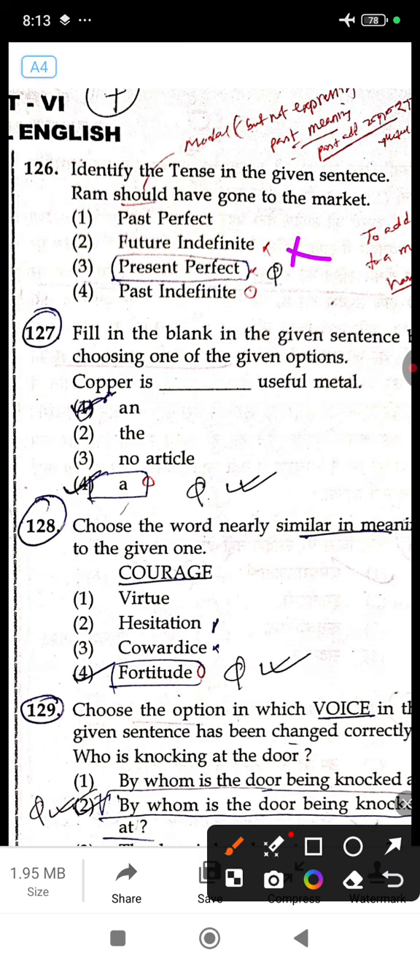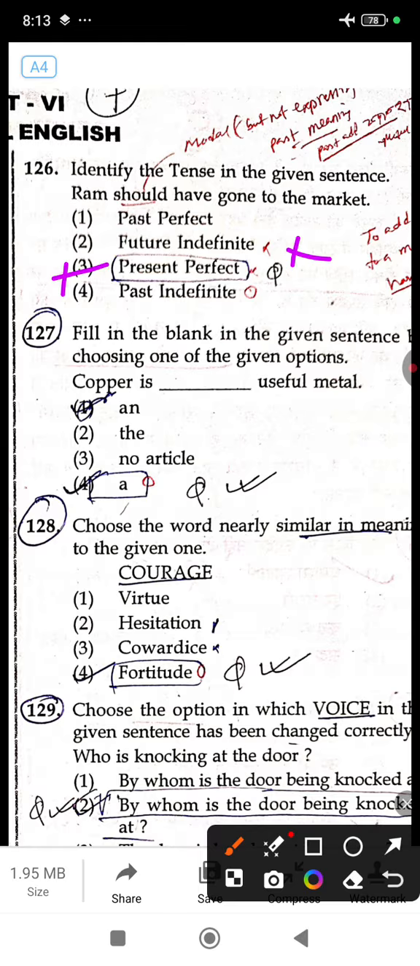So in most of the cases you have seen in so many answers that this is present perfect, but as per my knowledge, what I have found is that this is an example of past perfect. This is not an example of present perfect. Present perfect is have, has plus verb third form.